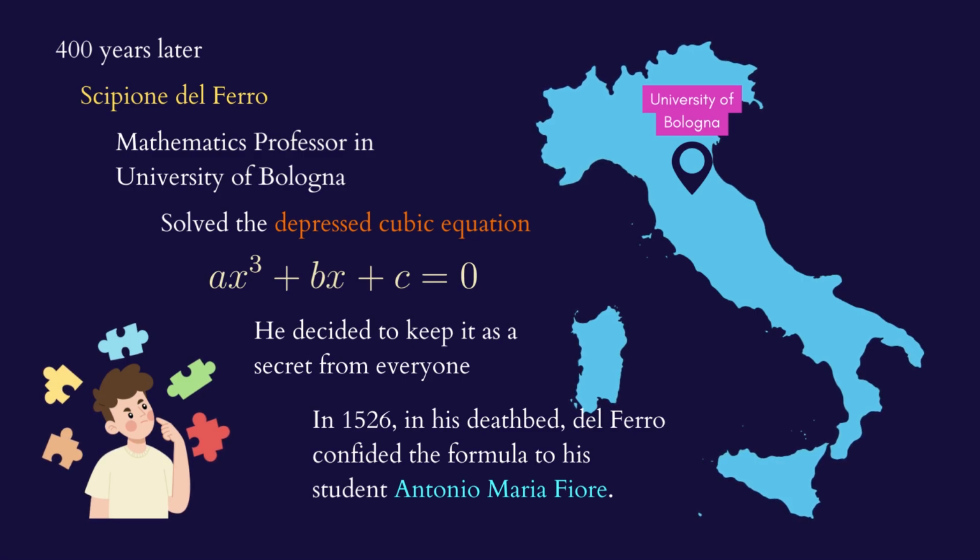Scipione del Ferro, a mathematics professor at the University of Bologna, managed to solve the depressed cubic equation in the form of ax cubed plus bx plus c equal to 0. When he found a solution, he decided to keep it a secret from everyone. And in 1526, on his deathbed, Del Ferro confided the formula to his student, Antonio Maria Fiore.